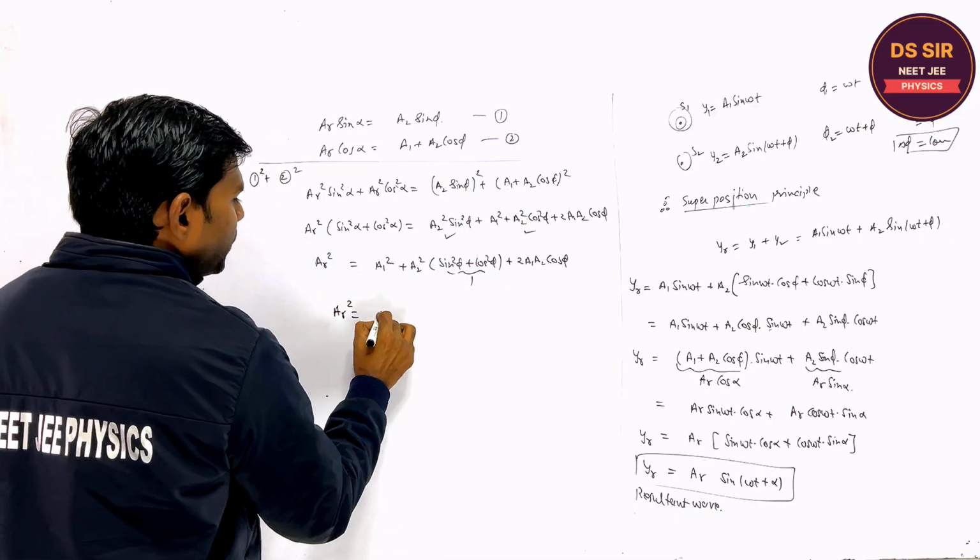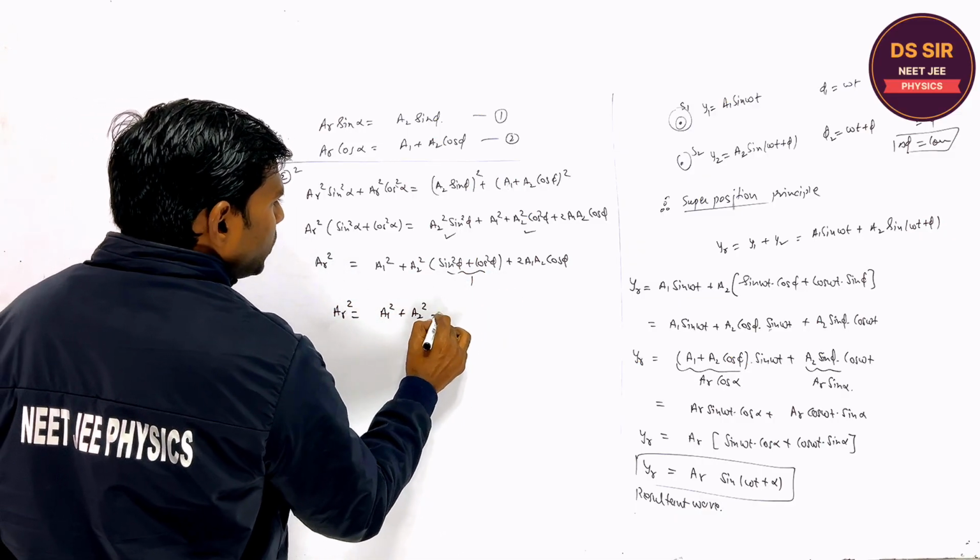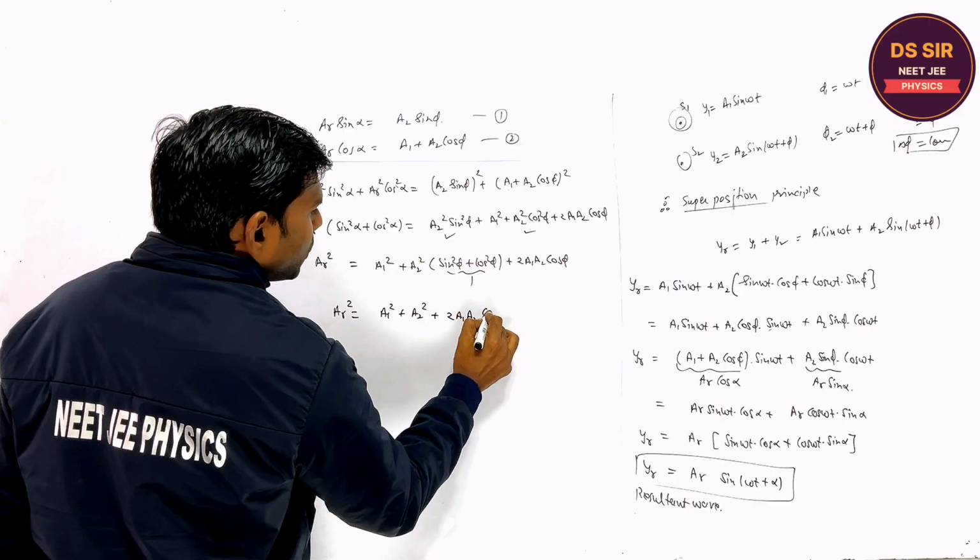So the resultant amplitude squared is a1 square plus a2 square plus 2 a1 a2 cos phi.